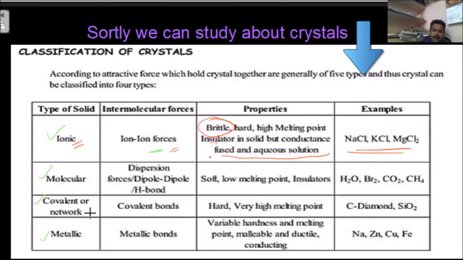Then covalent or network solids. Covalent bonds are responsible. They are also hard with high melting points. Examples are diamond and silicon dioxide.